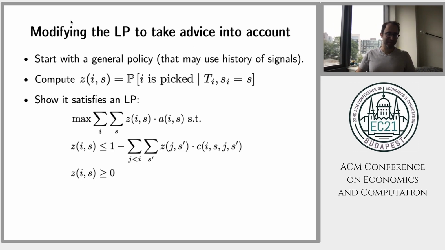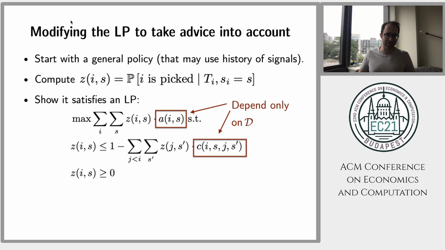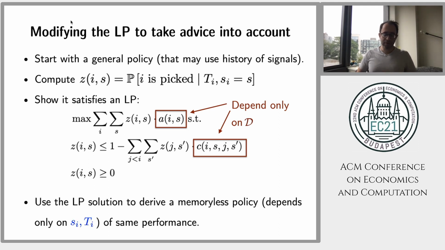Then you show that this satisfies an LP that is now more complicated. But it has a feature also that the constants A_is and C_is,j,s' depend only on the distribution D. So you're left with the z_is that characterizes the policy. And you can do as before, showing that if you have a general policy, you can come up with a feasible solution to the LP, and you can also go the other way. Given a feasible solution to the LP, you can derive a policy.